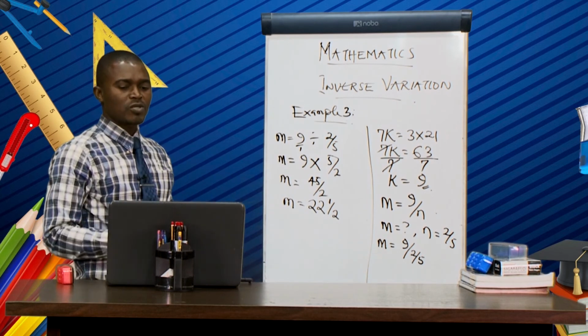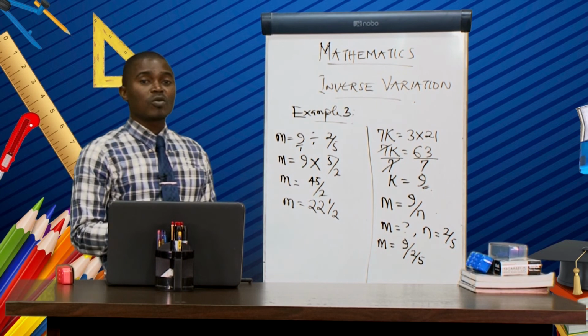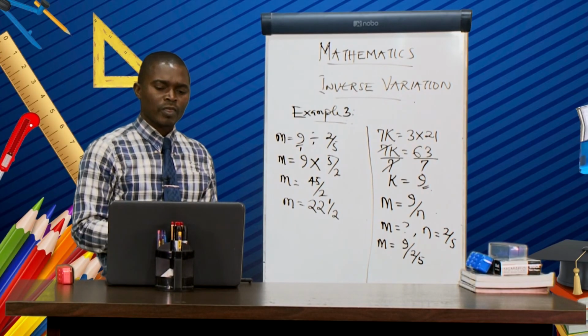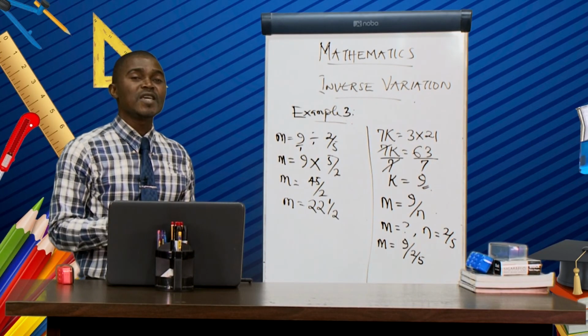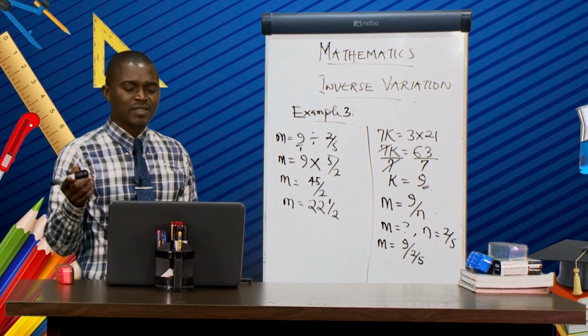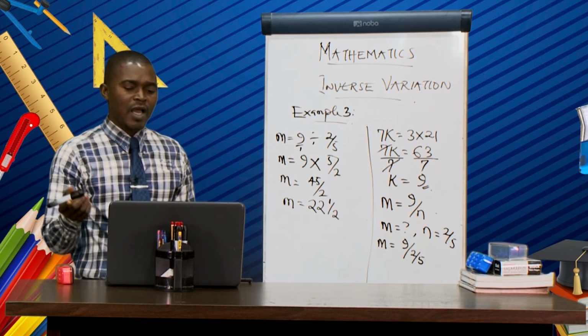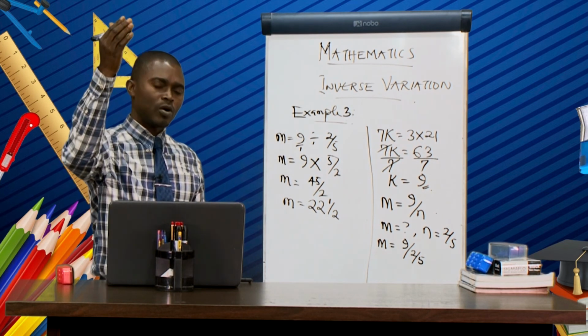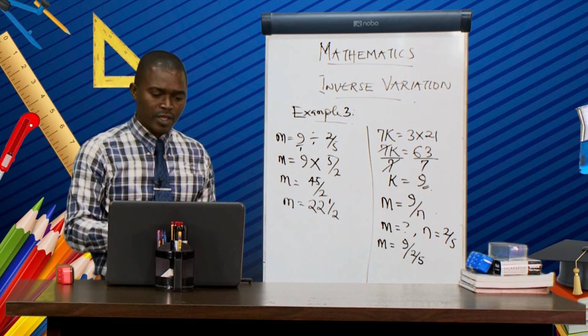Now, let me summarize all that you have done. Now, I gave you the definition of inverse variation to be one in which an increase in one quantity results into a decrease in the other, and a decrease in one quantity results into an increase in the other. Now, let me give a good real example. A good real example of inverse variation is law of demand. We said that the higher the price, the lower the quantity demanded. And the lower the price, the higher the quantity demanded. It means when price goes up, the quantity demanded will come down.